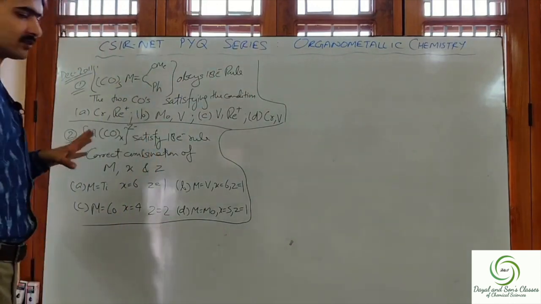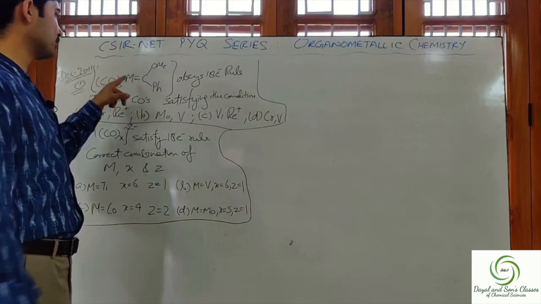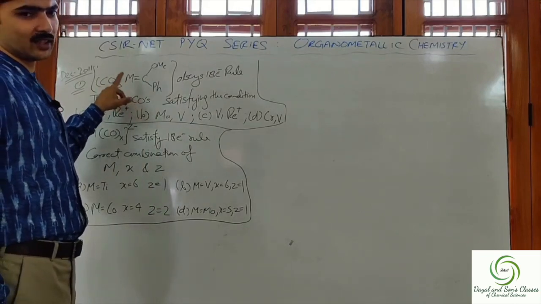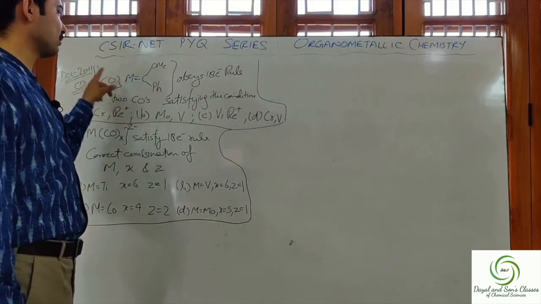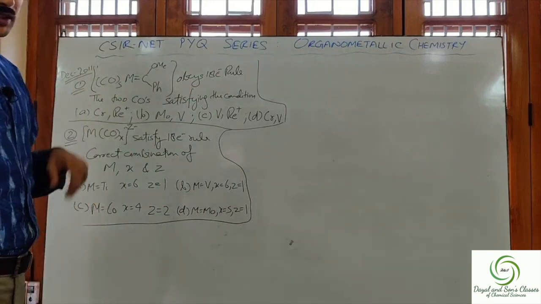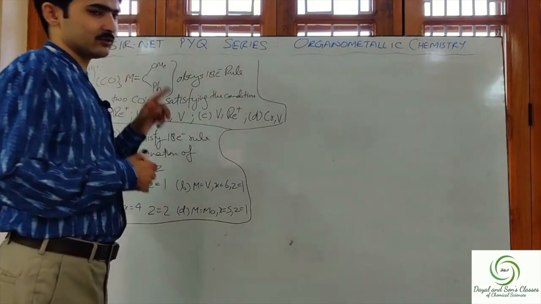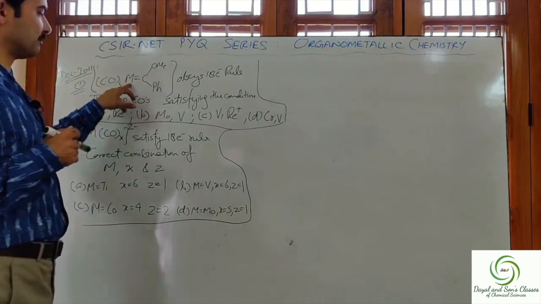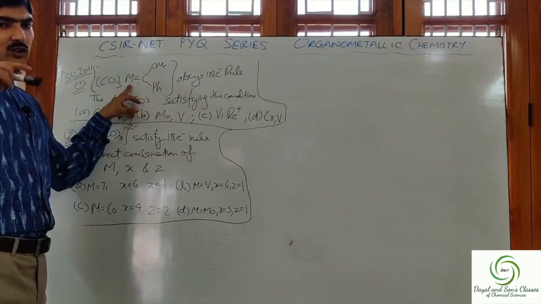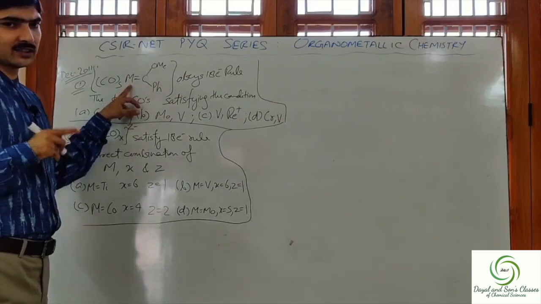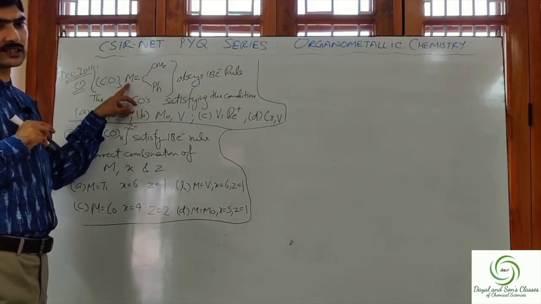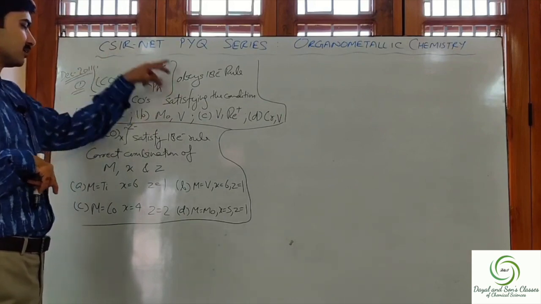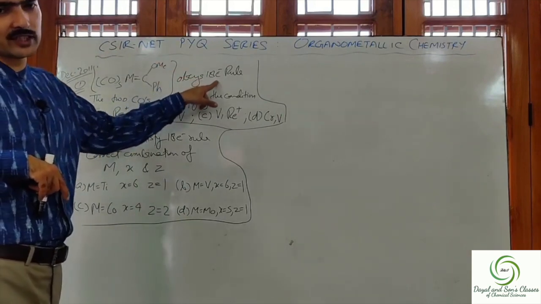Now let us check one by one. Let us first calculate the contribution of this metal M in this particular complex to make it 18. For that we will calculate TC for this compound, assuming that this M contributes electrons equal to small m. We assume that this metal is contributing small m electrons for this complex to get to an 18 electron complex.